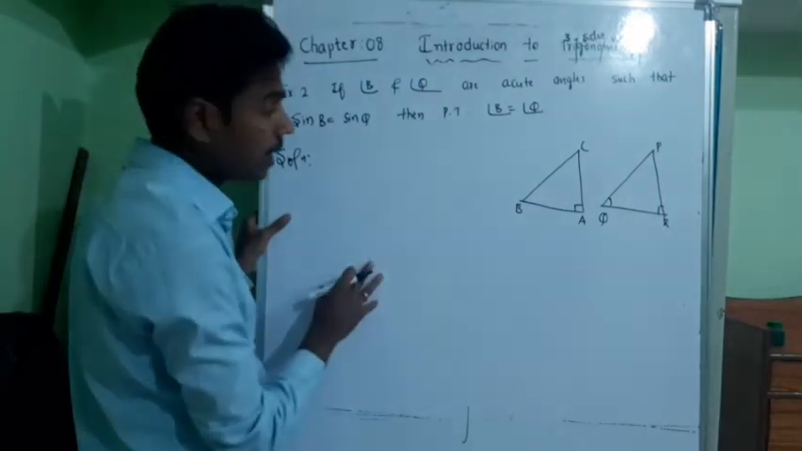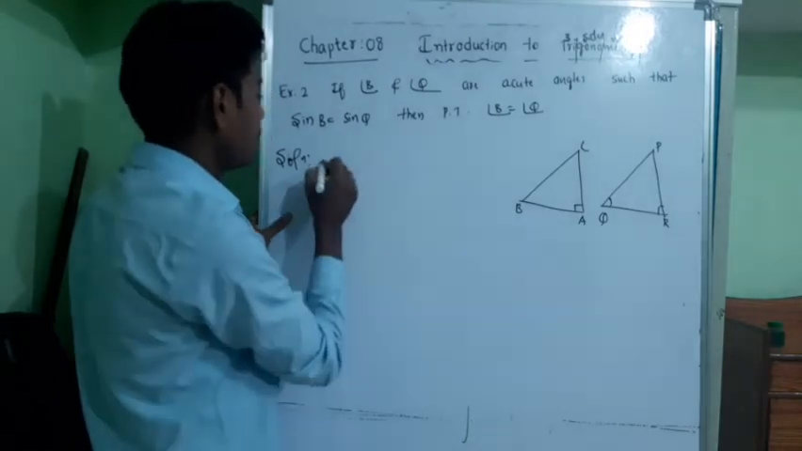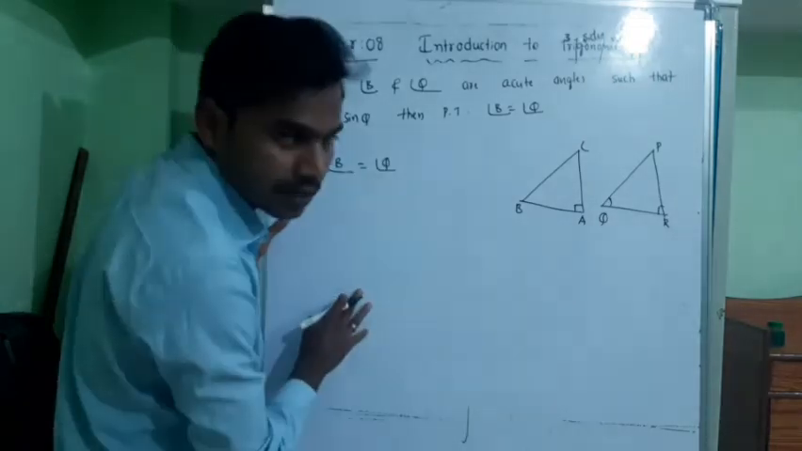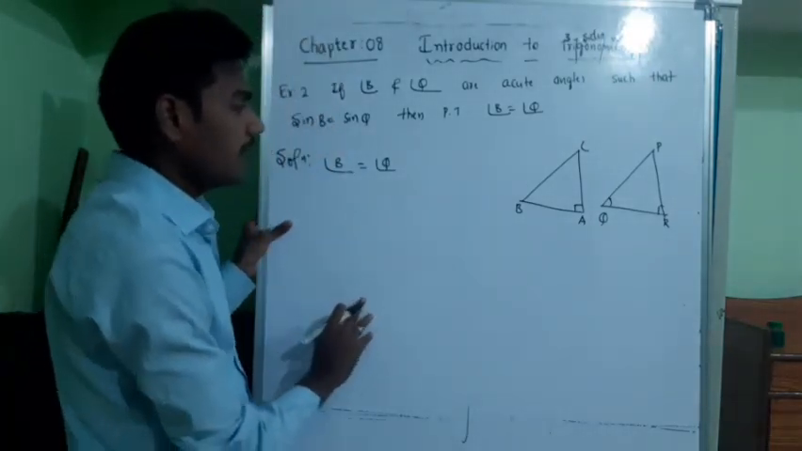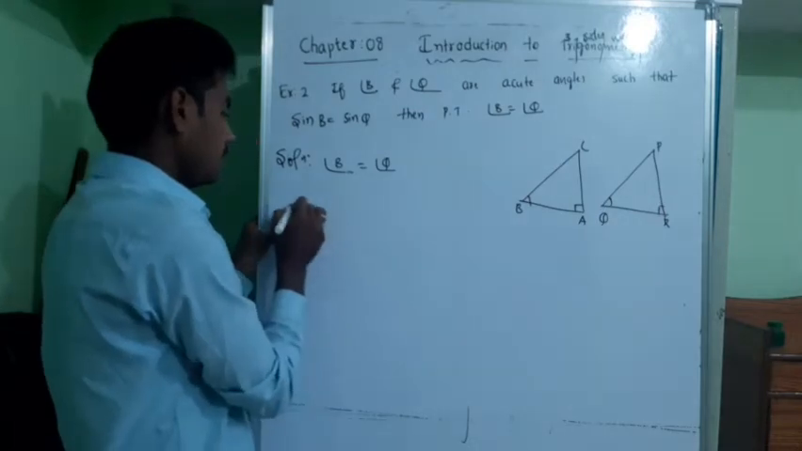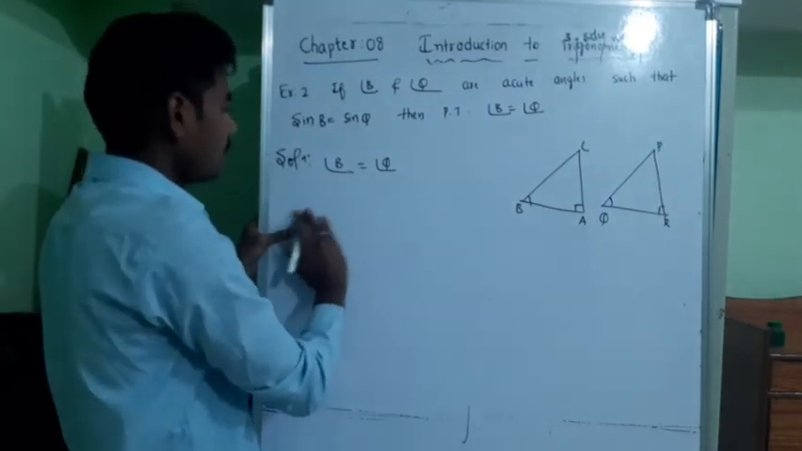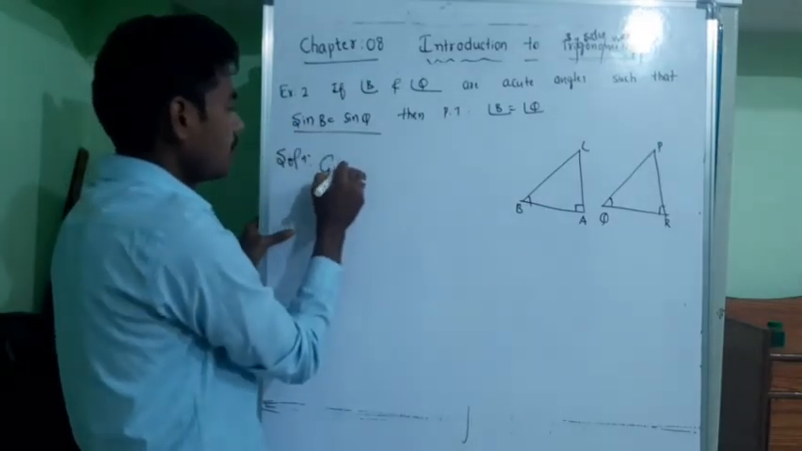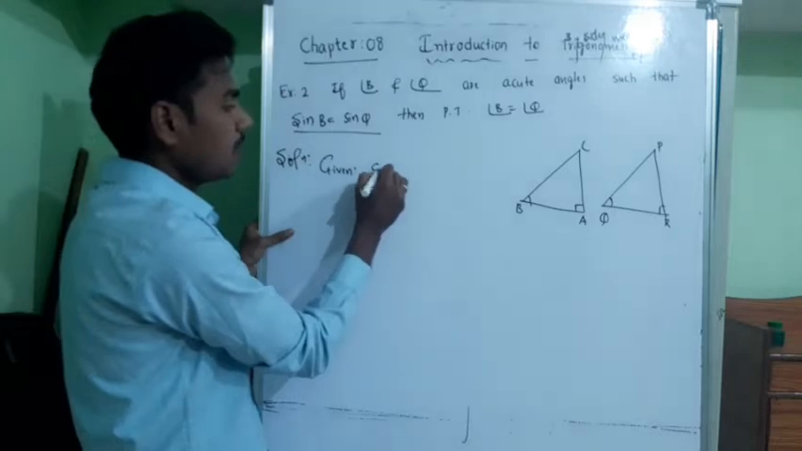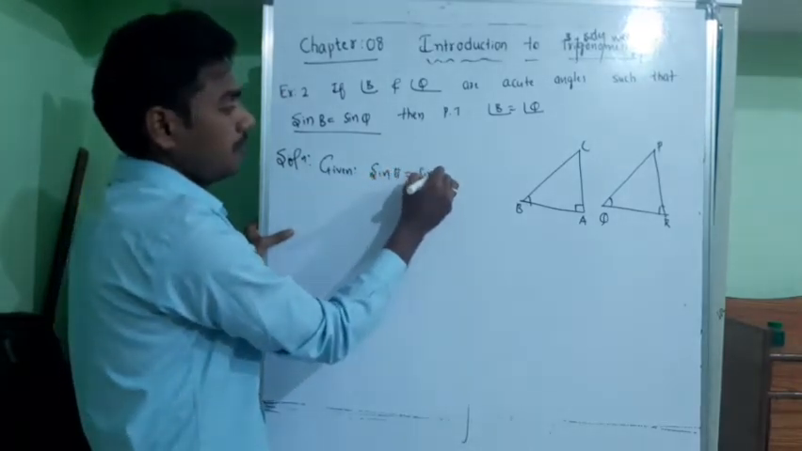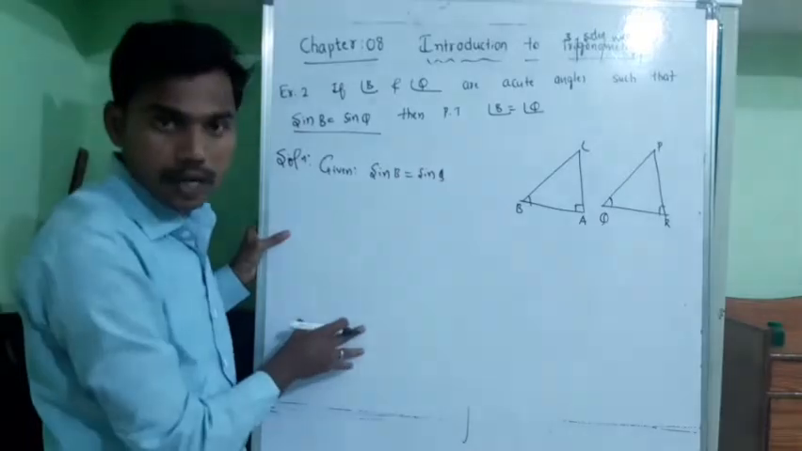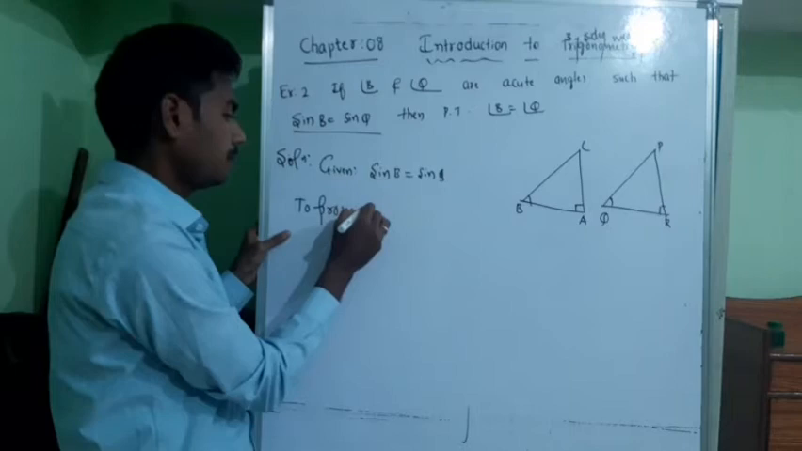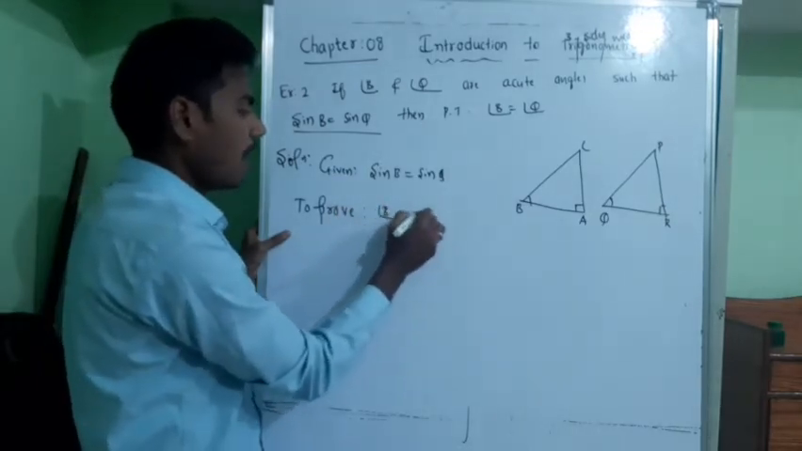Now what we can write? It is given that sin B is equal to sin Q. Only this much is given to us. What we need to prove is angle B is equal to angle Q.